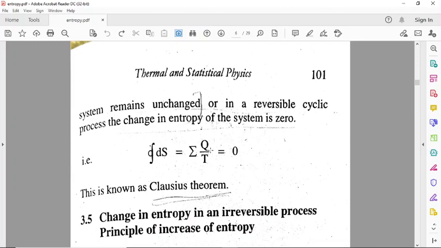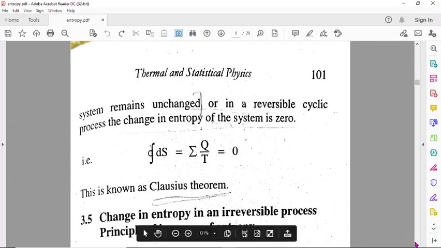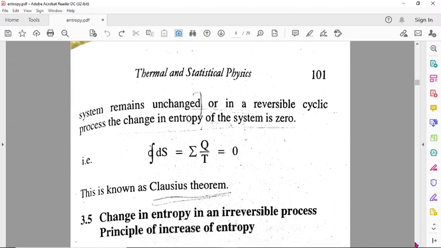The change in entropy in an irreversible process, or the principle of increase of entropy. In an irreversible process such as conduction or radiation, heat is lost by a body at a high temperature T1 K and the gain is represented by T2 K. We know that T1 is greater than T2.